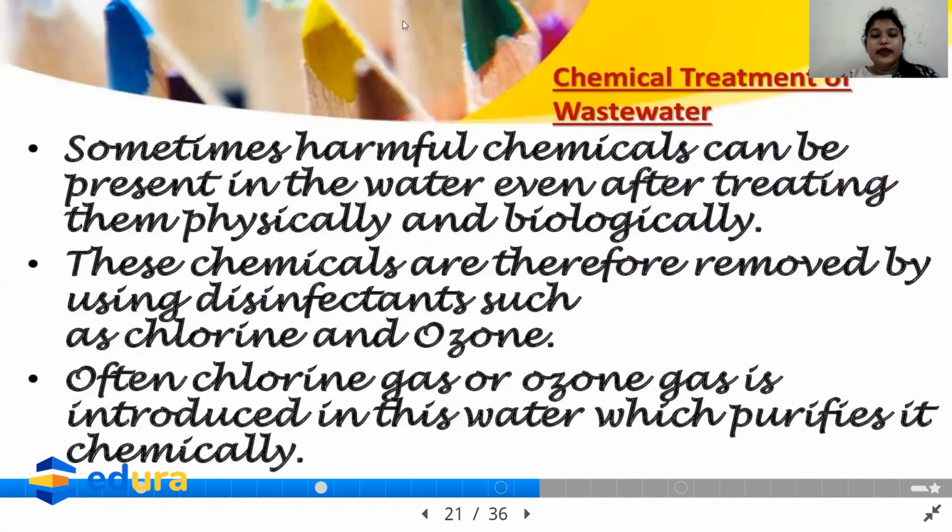So now the chemical treatment of wastewater. See, the sewage water is completely poisonous for us, maybe chemically, physically, biologically, everything. So how is it removed? It is removed with the help of chlorine and ozone, which are disinfectants. Now, chlorine and ozone purify the water. So, this much in today's class.